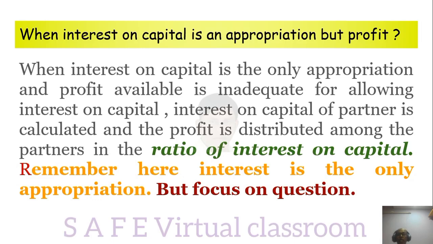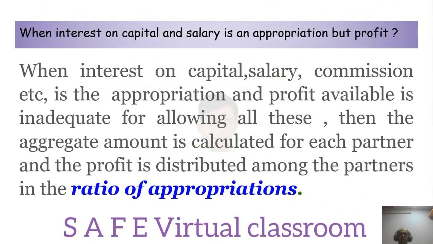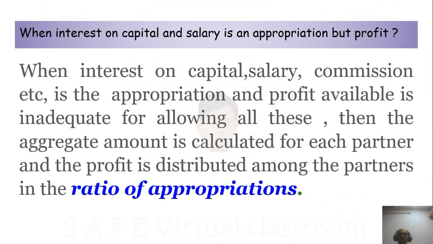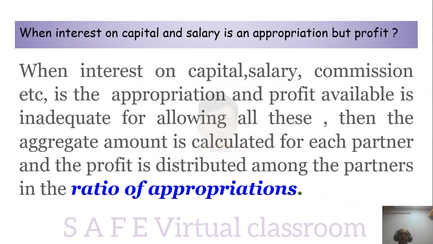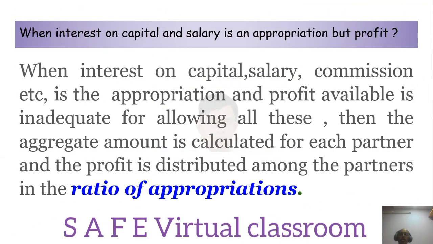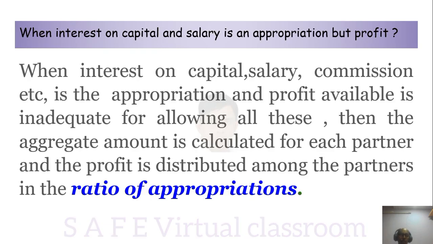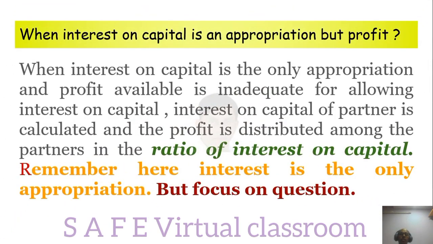You will lose marks here. Remember, here interest is the only appropriation. In the previous case it was ratio of appropriations, but in this case it is ratio of interest on capital. Accordingly, read the question carefully and write either ratio of appropriations or ratio of interest on capital.